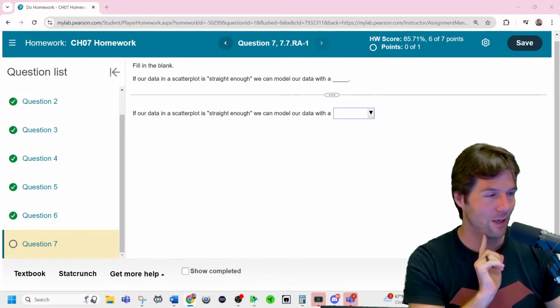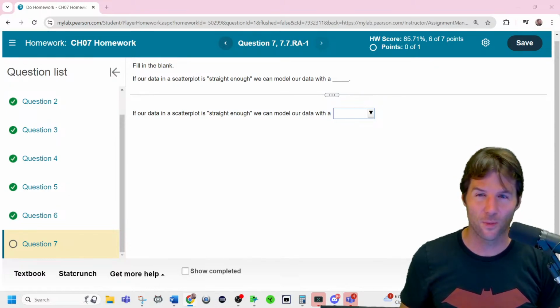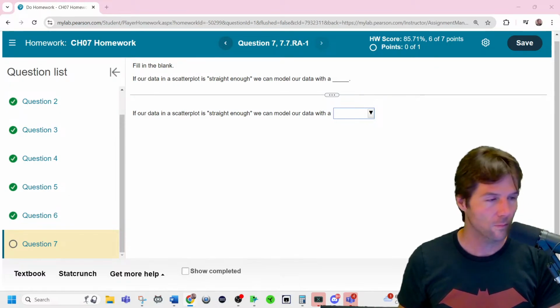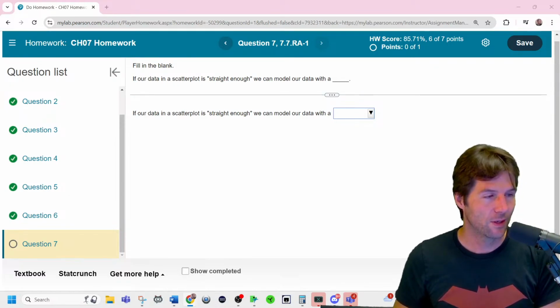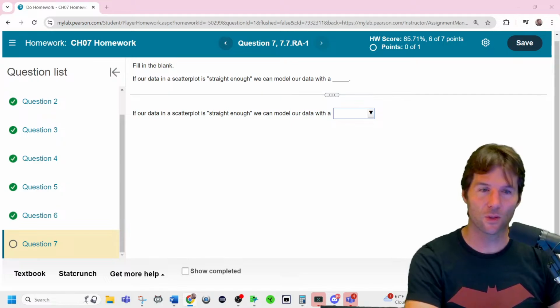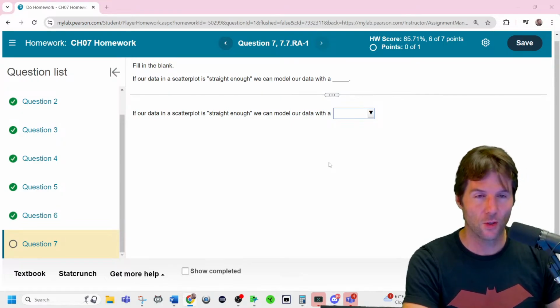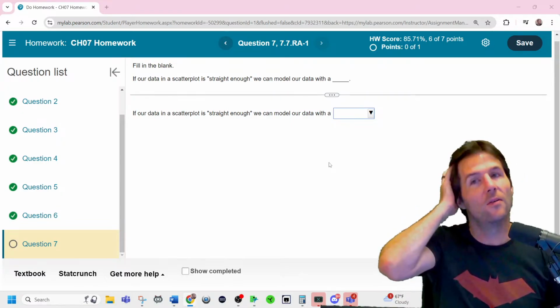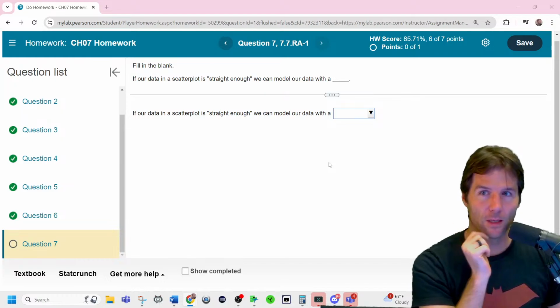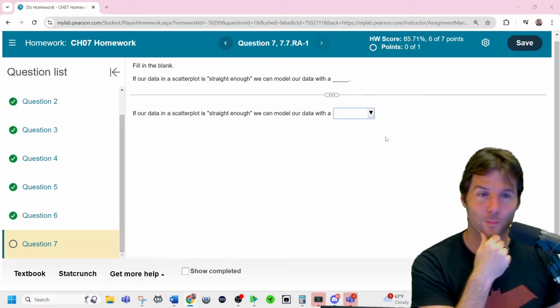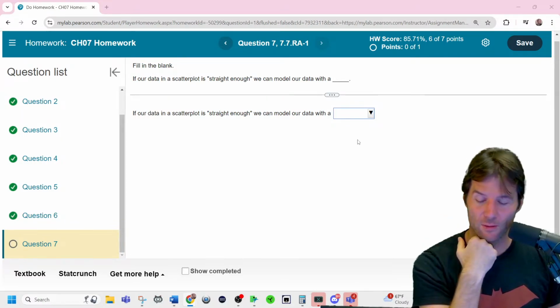Noel, you got it. And so if our data is straight enough, we can model it with a what? Don't click their answers. Think, why do we check the straight enough condition? The more you can do these without clicking answers, the more you understand it. What's the whole point of doing straight enough?